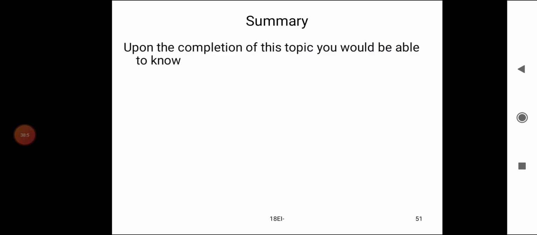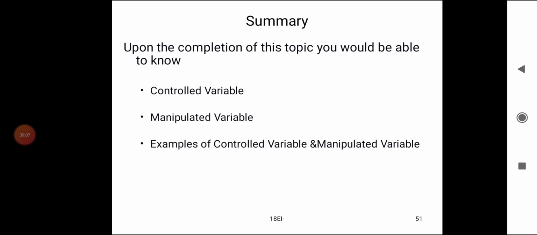Summary. Upon the completion of this topic, you would be able to know controlled variable, manipulated variable, examples of controlled variable and manipulated variable, liquid level control system example.